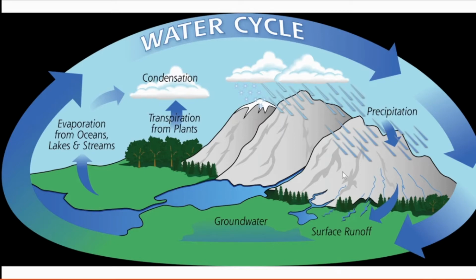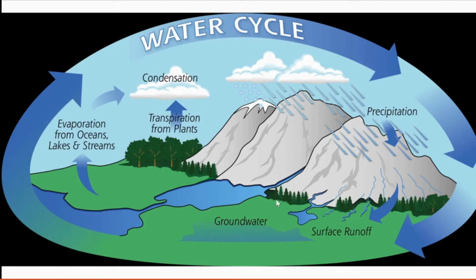And also surface runoff, groundwater, water table, all those things are also part of the water cycle. That means as rain happens, that rainwater reaches the soil surface. Some amount runs off and finally empties into the ocean. Certain amount percolates into the soil and forms the water table. Okay, that's about water cycle.